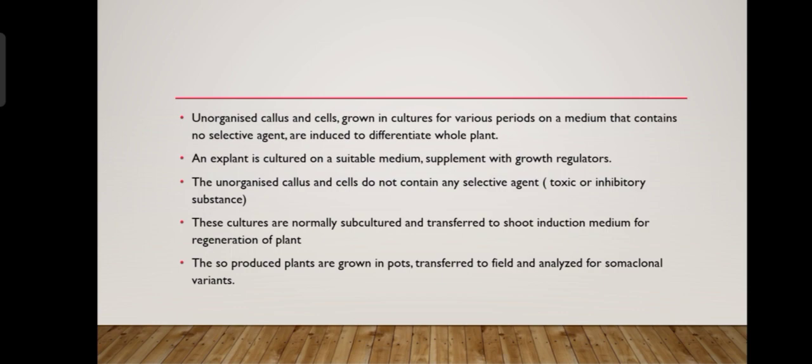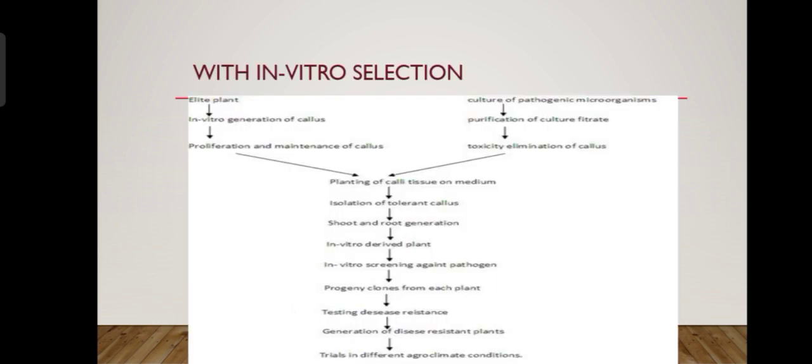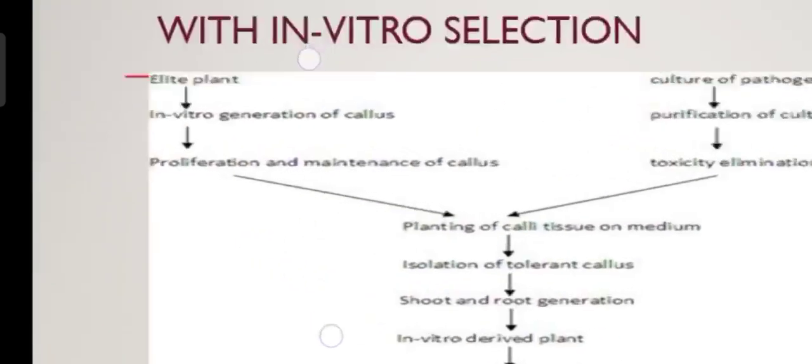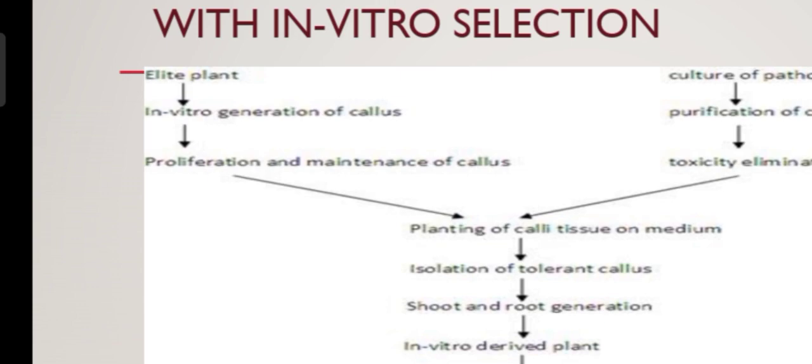An explant is cultured on a suitable medium supplemented with growth regulators. The unorganized callus and cells do not contain any selective agents such as toxins or inhibitory substances. These cultures are normally subcultured and transferred to the shoot induction medium for regeneration of plants. The plants so produced are grown in pots, transferred to the field, and analyzed for somaclonal variants. So, next is with in vitro selection. Here, the elite plant, in vitro generation of callus, proliferation and maintenance of callus.